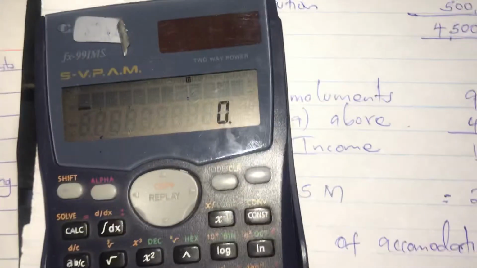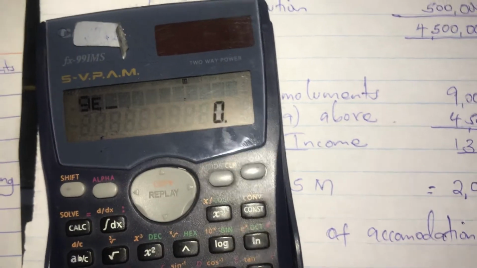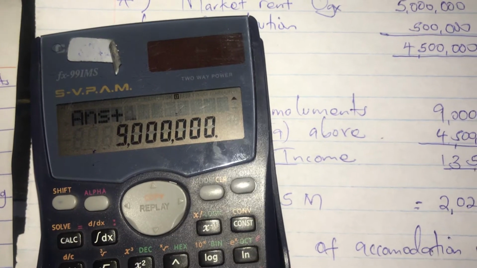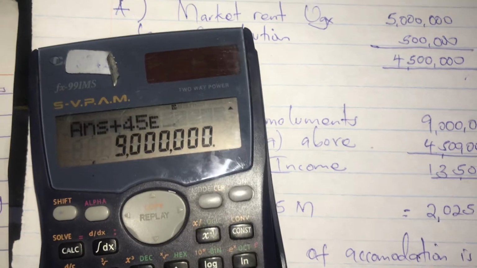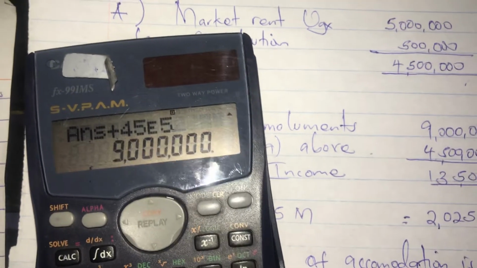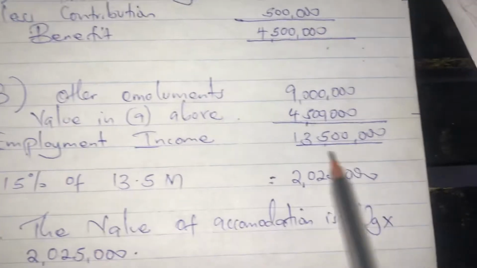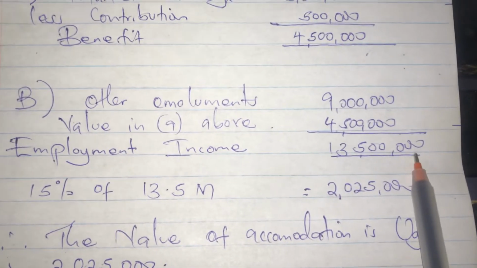So 9M plus 4.5M is 13.5M. So 13.5M is what we get.